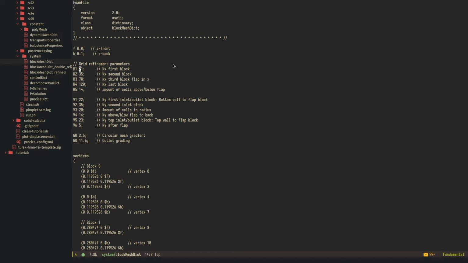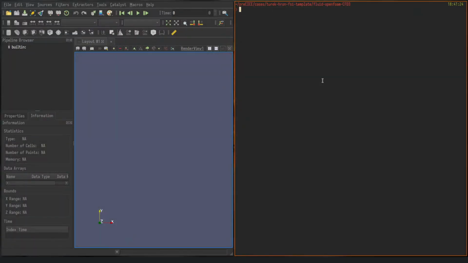So let me just play around with this blockMesh dict to show you how that can work. We will need a text editor to edit the blockMesh dict file. We need a terminal to run the blockMesh command, and then we need ParaView to have a look at how the block mesh looks. So let me get this started.